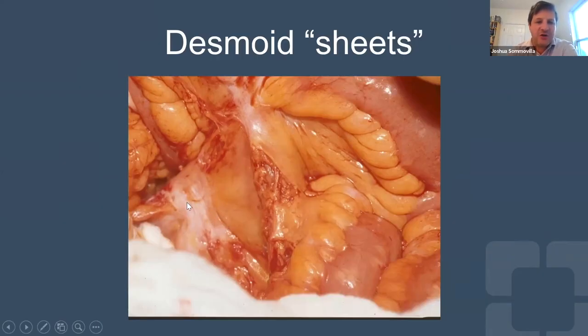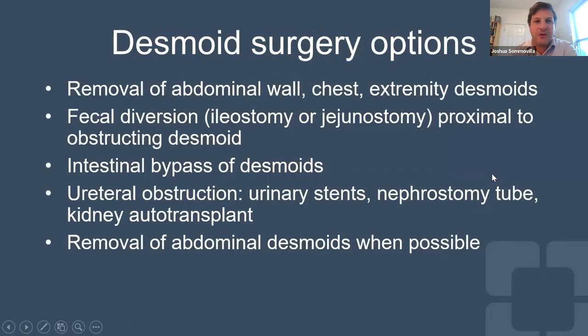They're just sheets of tissue which are very thin, and they can cause a lot of problems. They can cause the bowel to stick to them, and they can even cause blockages, even without growing to the point where you can see them on a CT scan. Sometimes we identify these things just at the time of surgery when we didn't know a patient had desmoid disease.